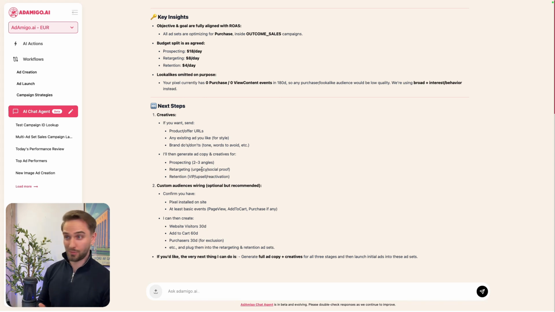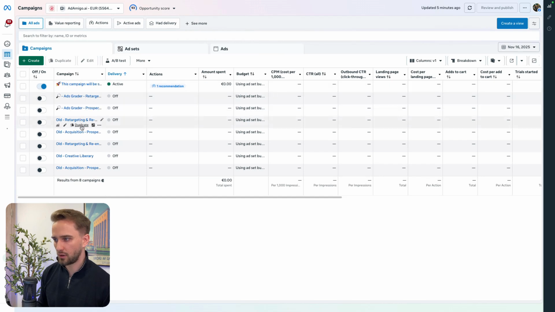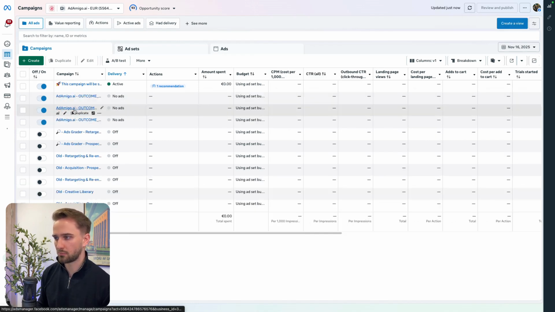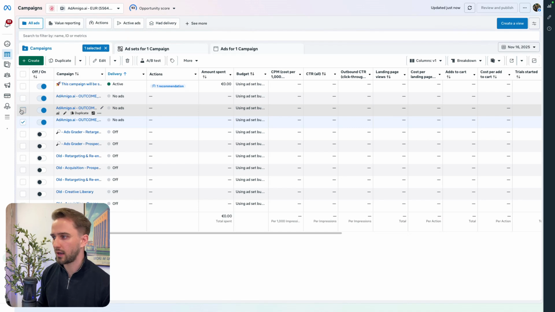Now let's see if it actually created, right? I can talk the big talk, but let's see if it can actually walk the walk. So let's go into the ad account. You can see right here, there's one active campaign. It has this rocket. This campaign was scaled to the moon. That's it. So if I now go in here and I refresh, boom, you can see the 3 new campaigns literally created in front of our eyes. It says no ads because we didn't launch any ads yet, right?